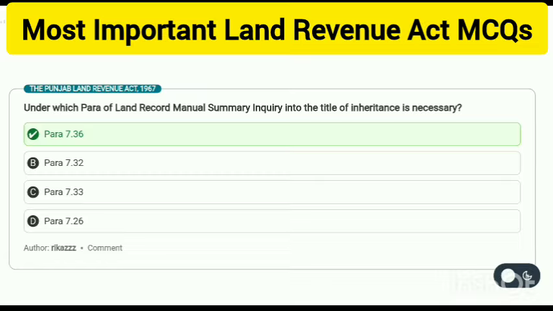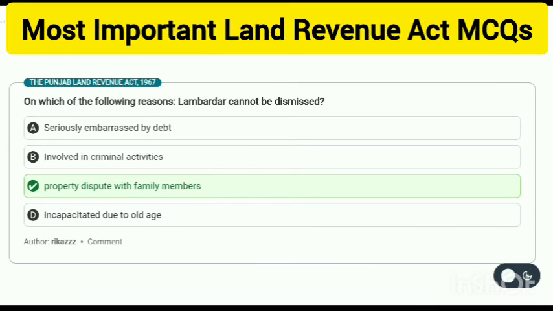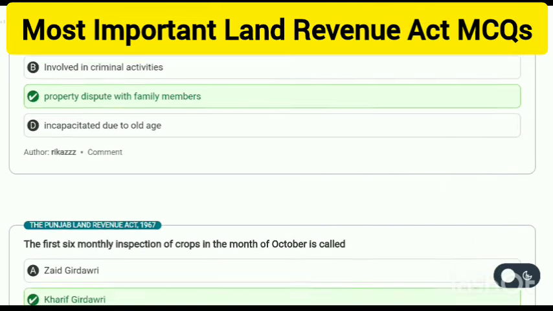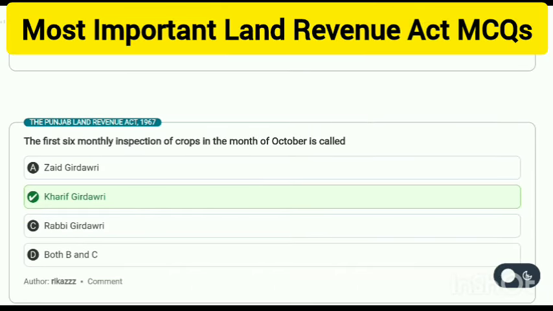Under which para of the Land Record Manual is summary inquiry into the title of inheritance necessary? Para 7.36. On which of the following reasons can a Lambardar not be dismissed? Property dispute with family members. The first six-monthly inspection of crops in the month of October is called Kharif Girdwari.